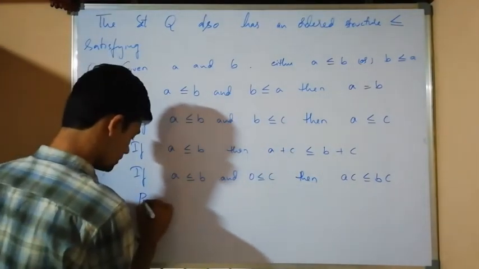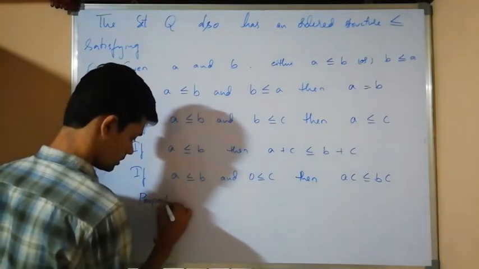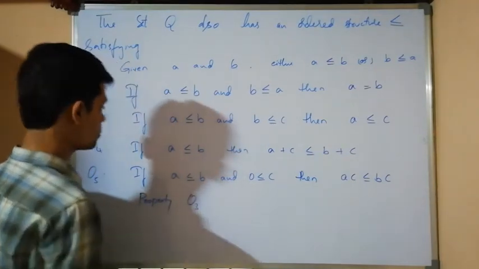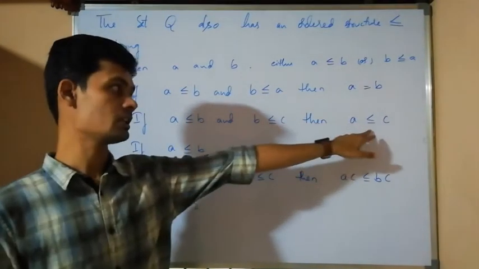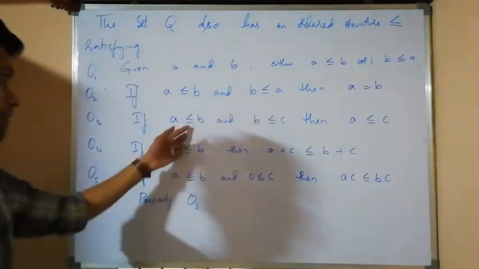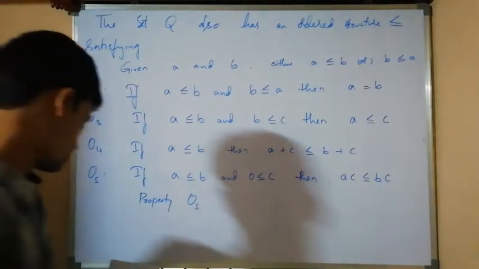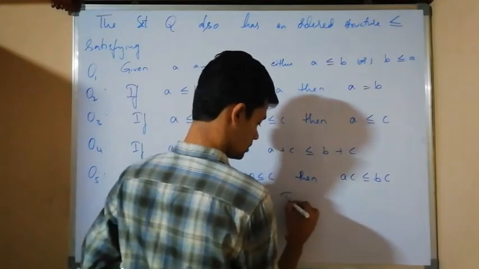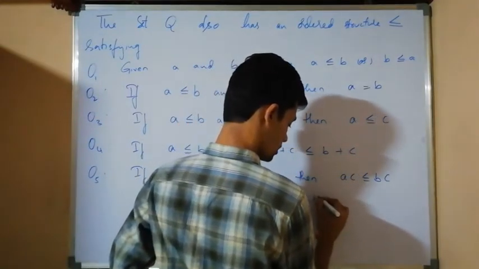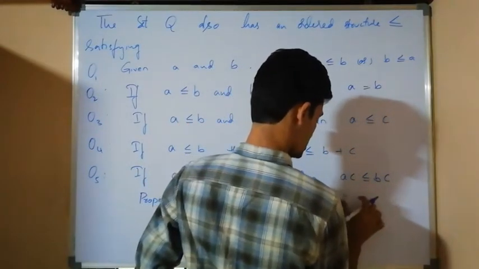Thus the property number O3, A is less than or equal to B, B is less than or equal to C, then A is less than or equal to C. This property is said to be the transitive property, called the transitive law.